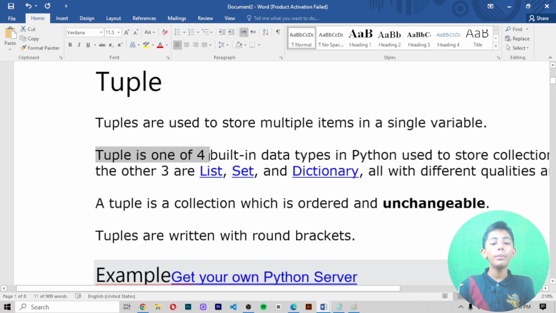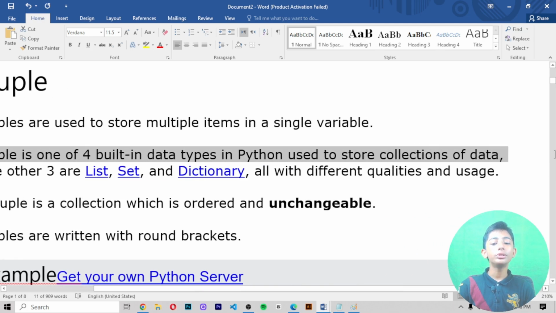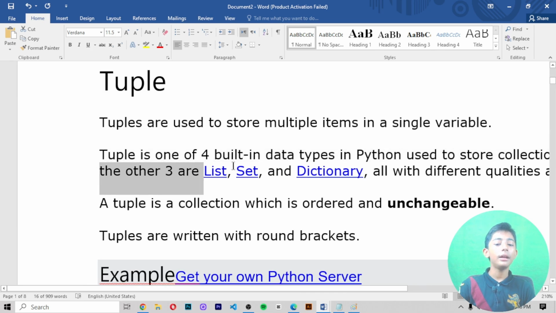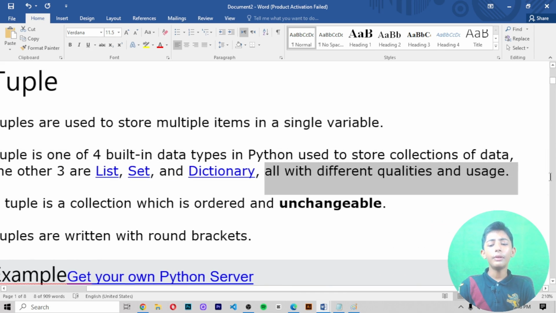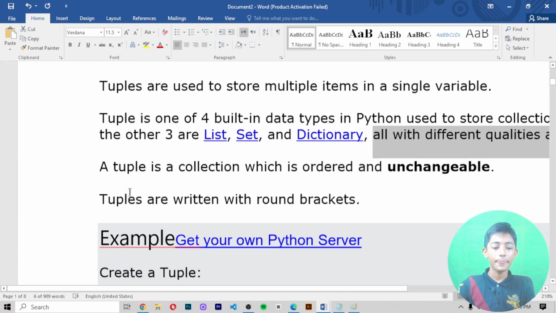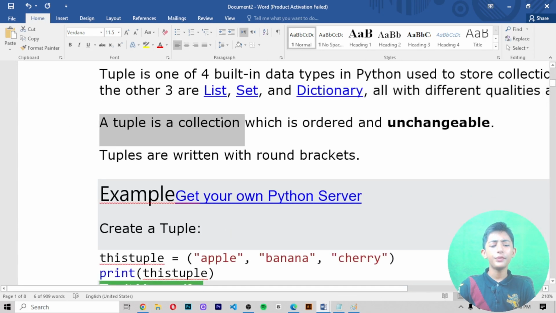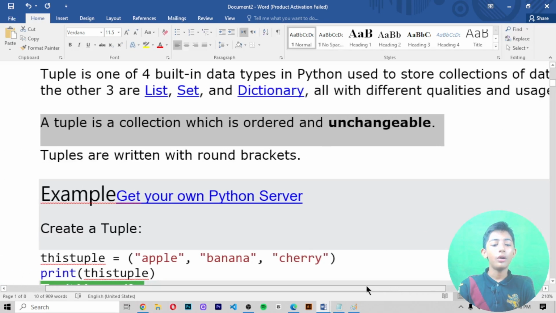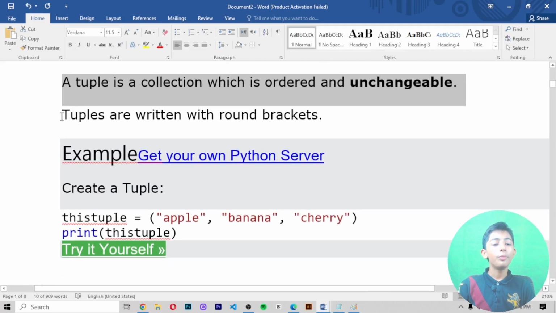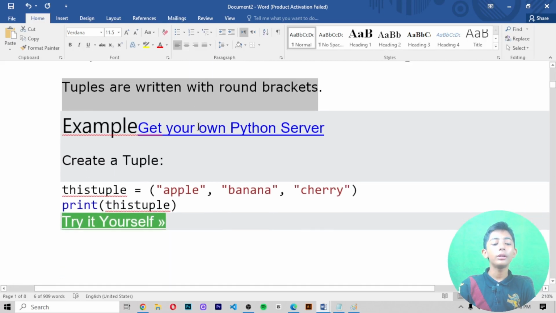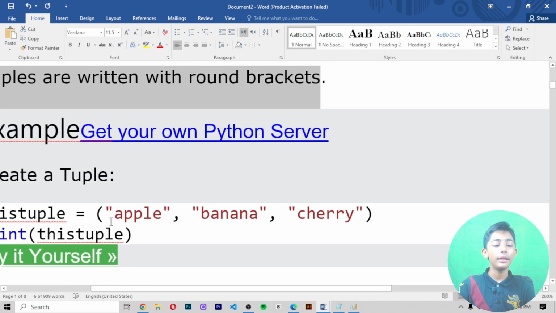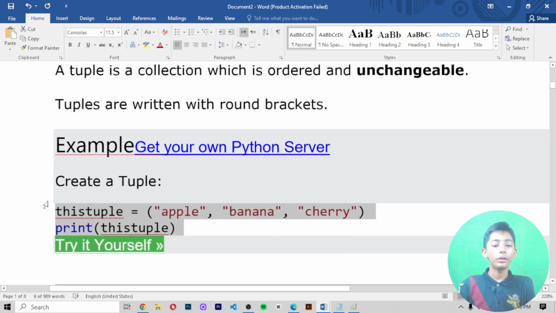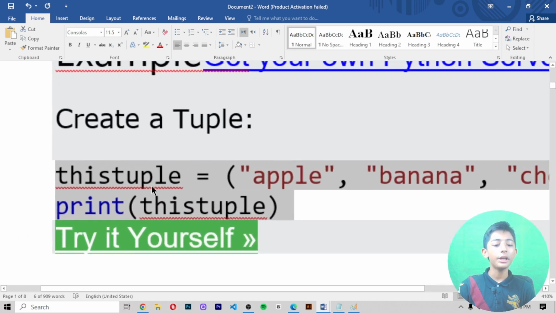Tuple is one of four built-in data types in Python used to store collections of data. The other three are list, set, and dictionary, all with different qualities and usage. A tuple is a collection which is ordered and unchangeable. Tuples are written with round brackets, like that, not in square brackets. In this example, we create a tuple.